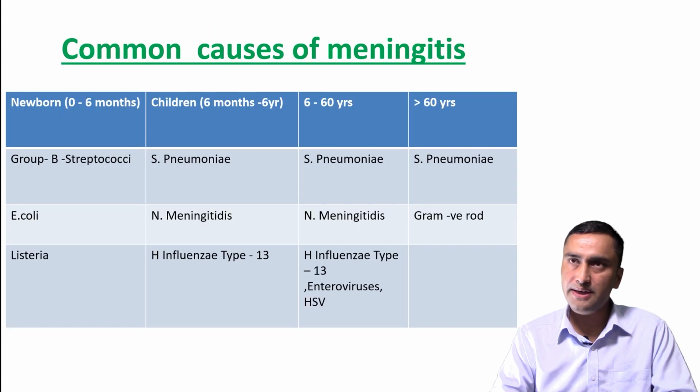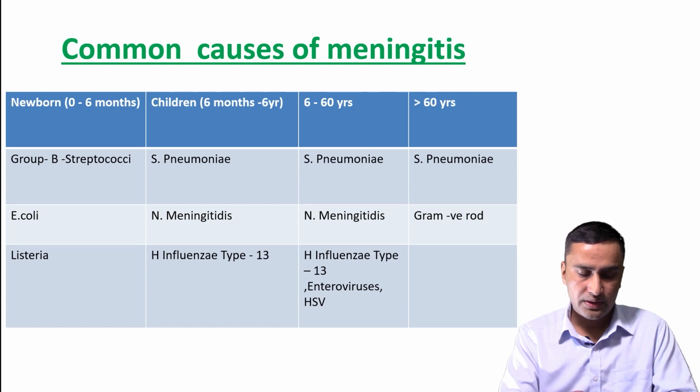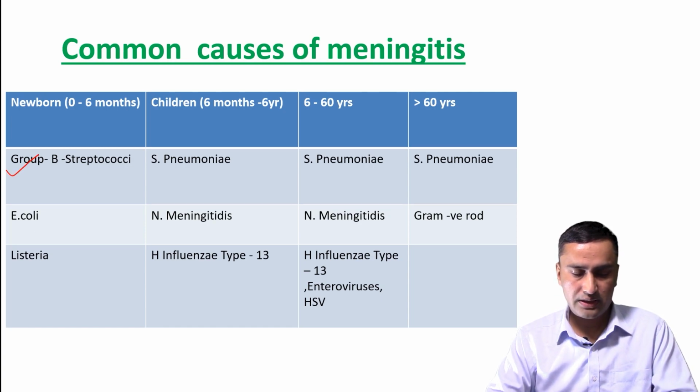Common causes of meningitis: on the basis of age group, we have to know the causative organism. Between 0 to 6 months, newborn, group B streptococci is the most common organism, and E. coli is another, and Listeria is another. In children 6 months to 6 years, Streptococcus pneumoniae is the most common, then Neisseria meningitidis, and H. influenzae type B is third most common.